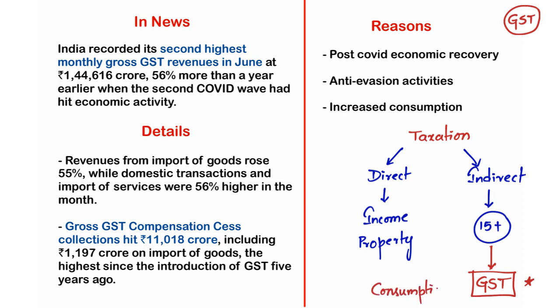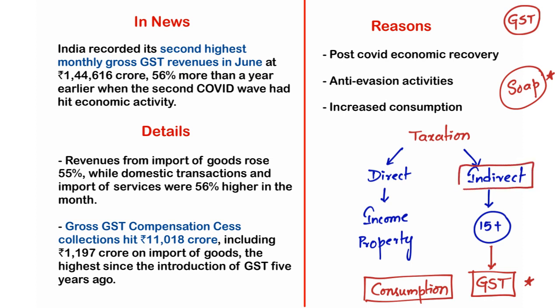Right? Suppose, let me give you an example. We buy one good, that is soap. Right? So we never pay the amount directly to the government of India for using this particular product, but we rather pay the tax to the manufacturer of this particular soap, so that he will pay the tax to the government. That is the reason why it is simply called indirect tax.